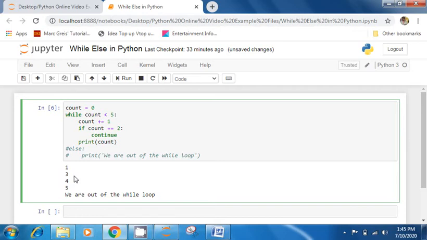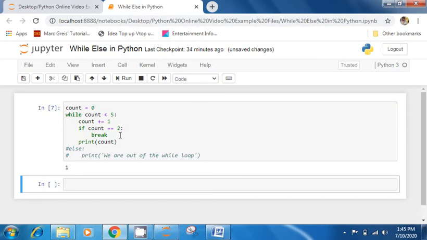In break, what happens? Immediately when the break syntax is encountered, the entire loop is broken. What happens if I write break here? What will happen if I write break here? One. Okay. Is 1 equal to 2? No, 1 is not equal to 2. The next line it encountered is break. So it breaks the termination. It didn't get inside this. It prints the 1. Here what is happening?